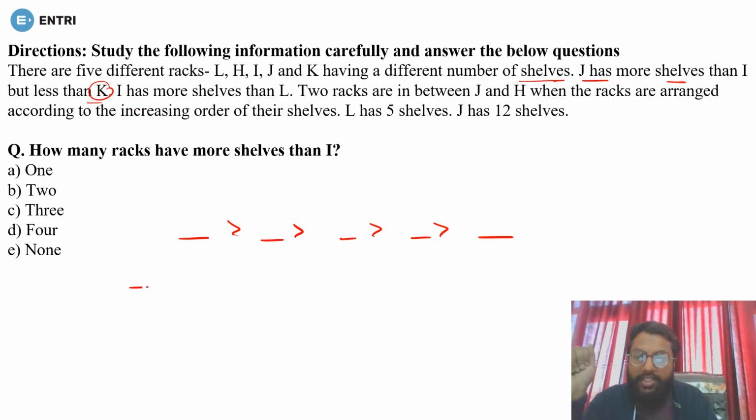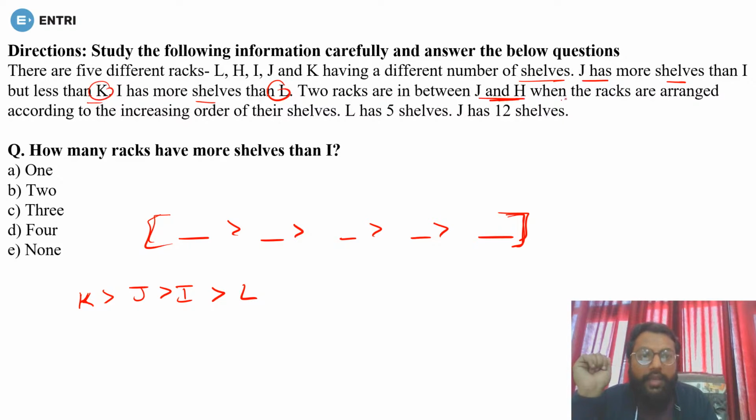Now see, J has more shelves than I but less than K. So they can come anywhere in the arrangement we have made. Now I has more shelves than L. So I must have more shelves than L. That is obvious. Now 2 racks are between J and H when the racks are arranged according to increasing order of their shelves. If we arrange them in increasing order, there are 2 racks between J and H.